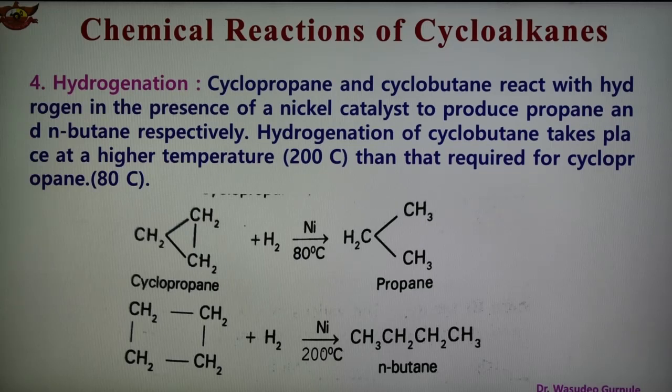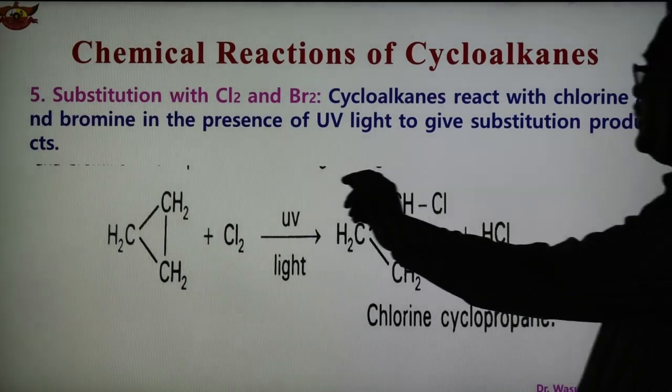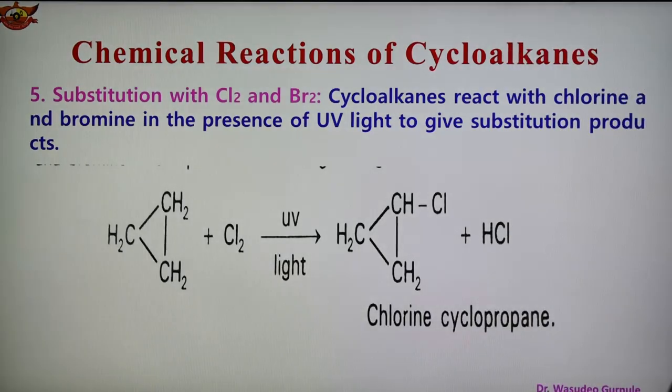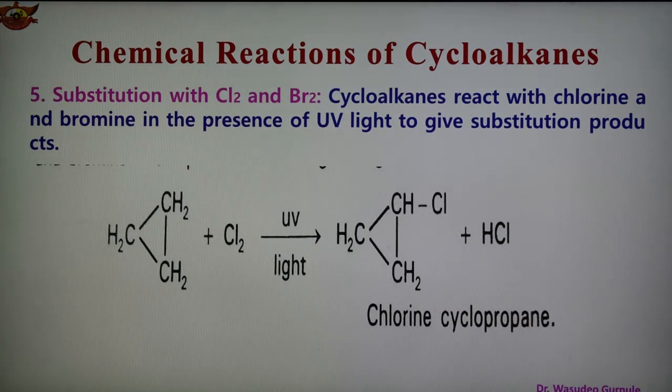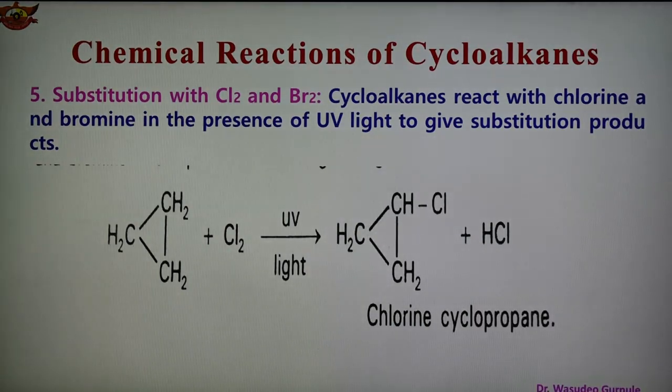Hydrogenation means reaction with hydrogen. Number 5, substitution with chlorine and bromine. Now this reaction can take place. Cycloalkanes react with chlorine and bromine also in the presence of UV light and give the substitution product. And see the reaction. This is cyclopropane, which undergoes the reaction with chlorine. Then substitution is taking place, and this reaction takes place in the presence of UV light.